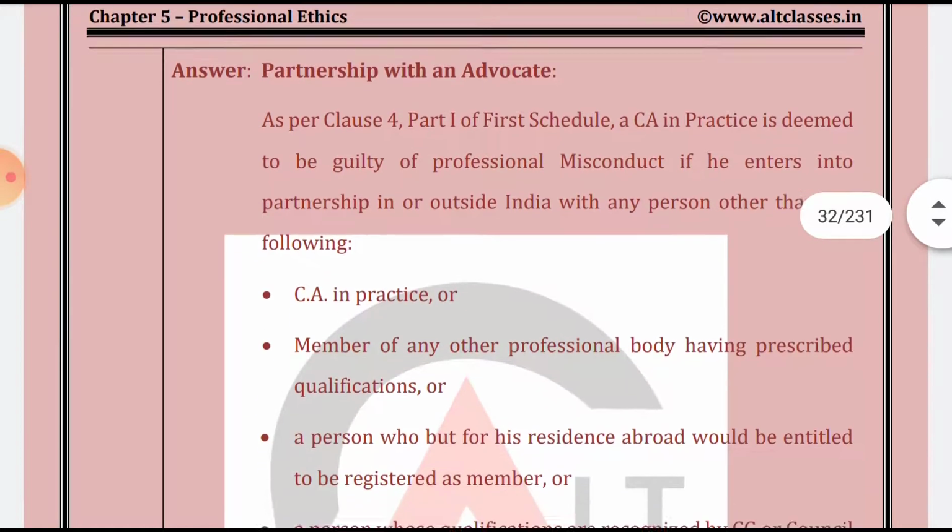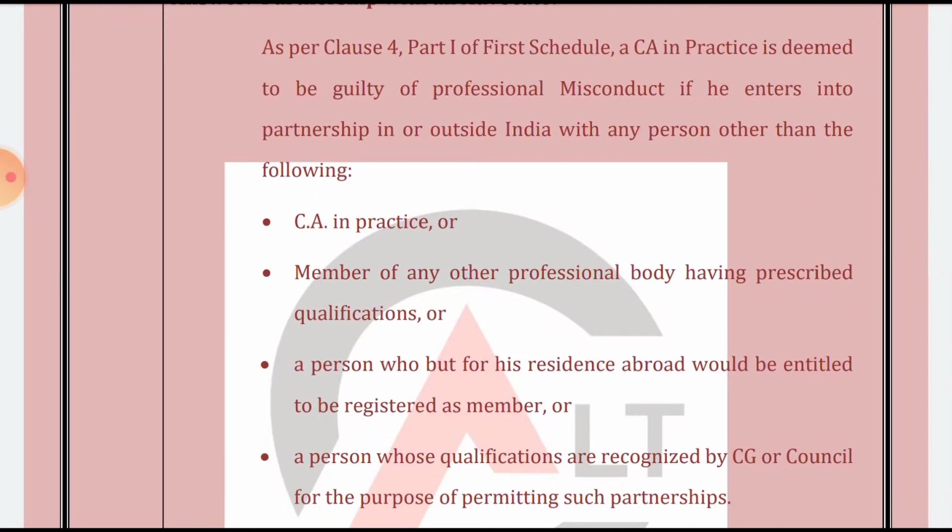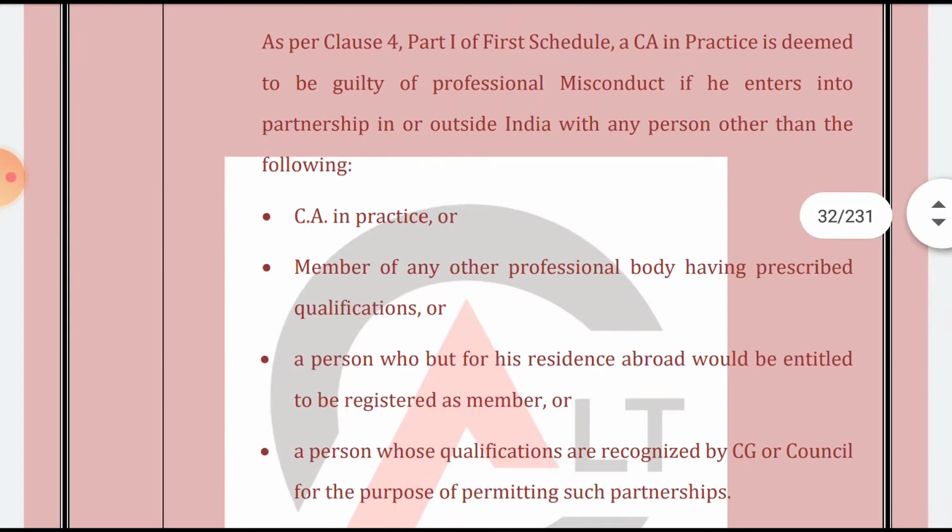Partnership with an advocate, as per clause 4 part 1 first schedule, a CA in practice is deemed to be guilty of professional misconduct if he enters into a partnership in or outside India with any person other than the following: a CA in practice, a member. See, what they have given is clause 4.